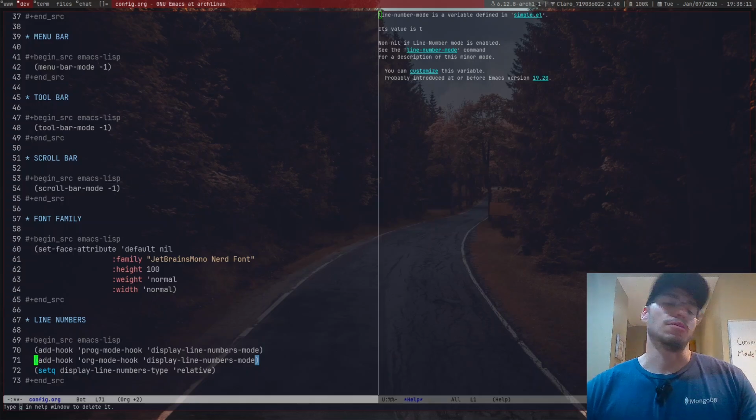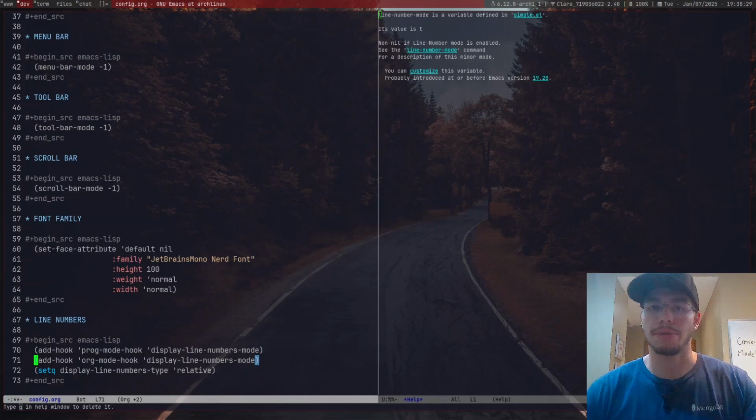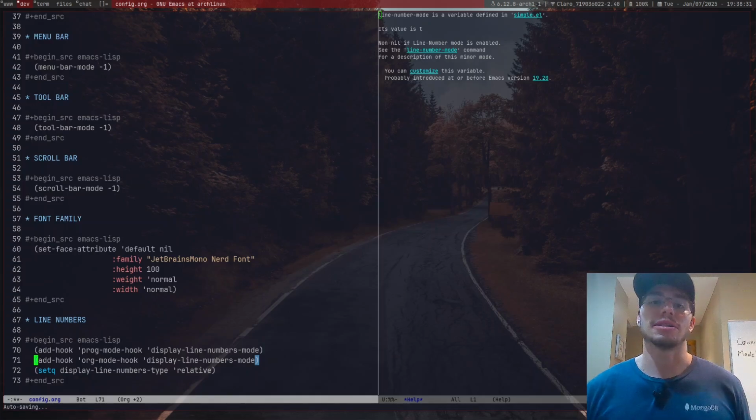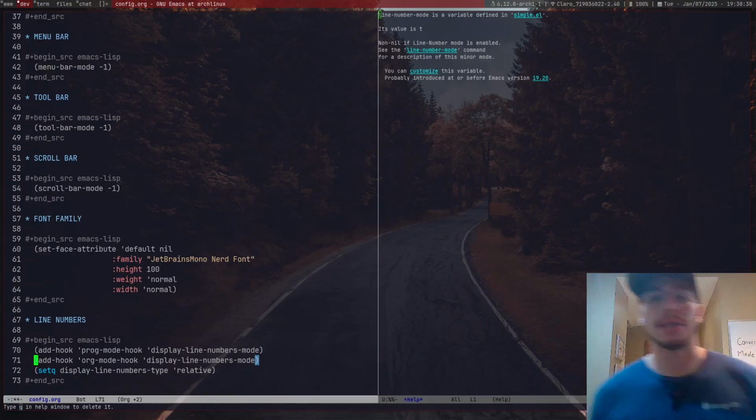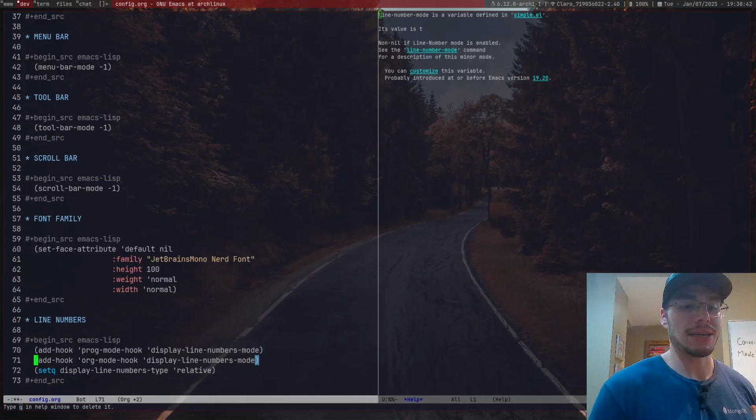No way of me knowing what t means. Non-nil if line number mode is enabled. See line number mode command for a description of the minor mode; you can customize this group. Okay, fine. It's the simple.el thing. Its value is t, probably for true now, but if I were to disable it, it's probably going to be nil.